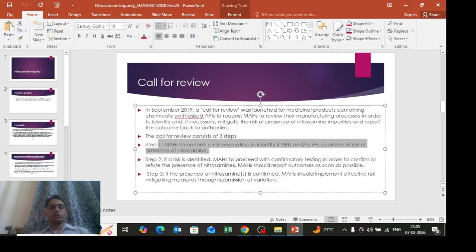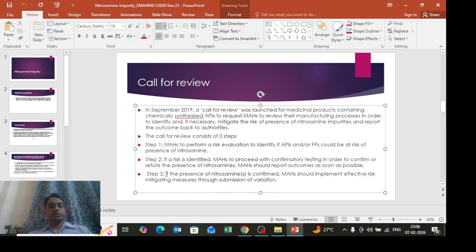In this step, we have to conduct the risk assessment of all commercial products or the products in development. In step two, if risk is identified, then we have to proceed with confirmatory testing of the risk-based products, using a validated analytical method to identify the presence of nitrosamine.